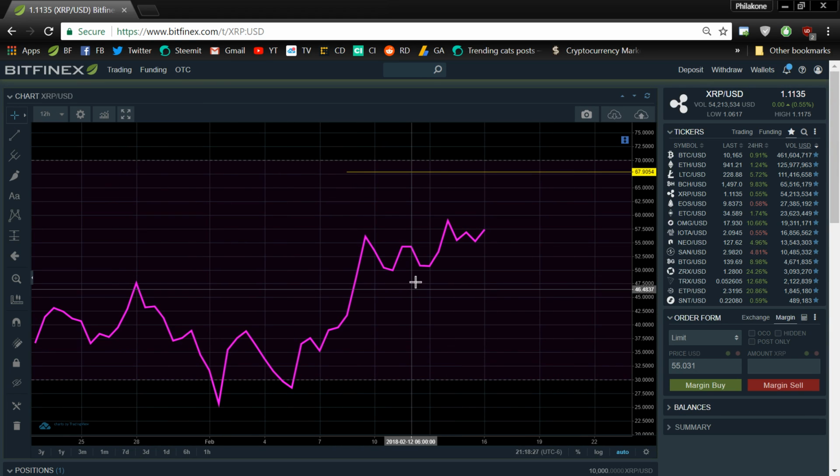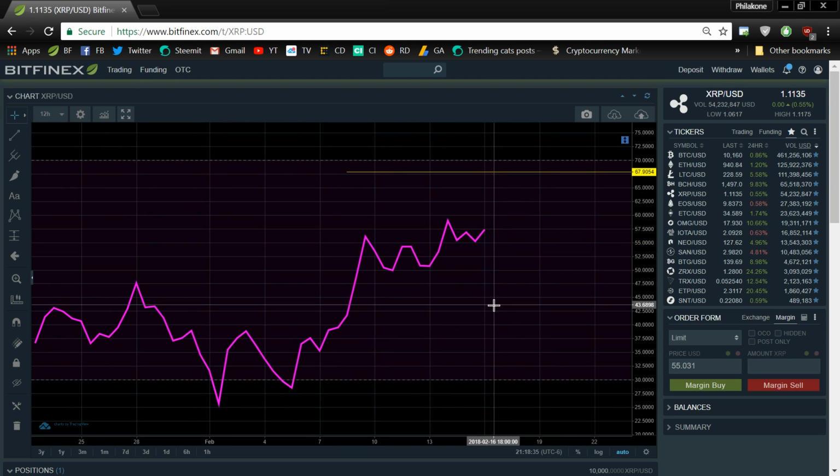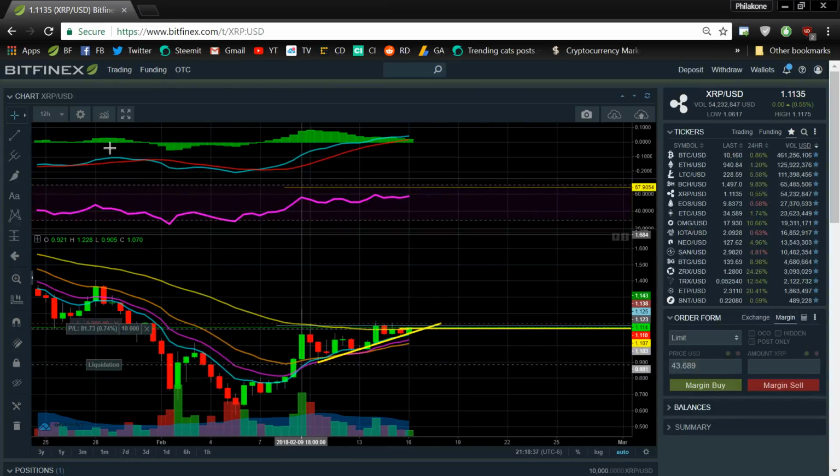So I see it's still slowly working its way up here as well in the 12-hour chart. I can't really get here. Let me just show you here quickly. Okay, there we go. So it's looking very bullish as well on the 12-hour.